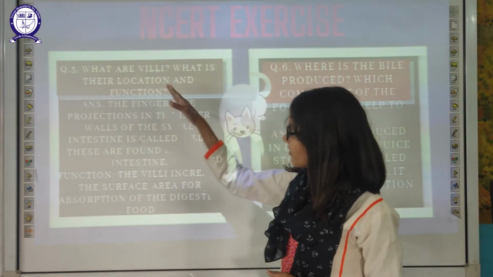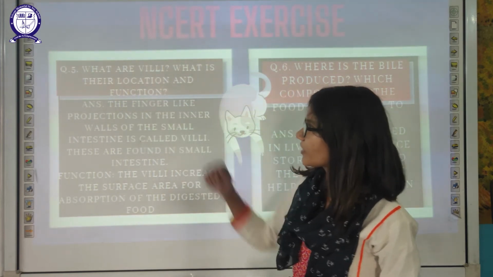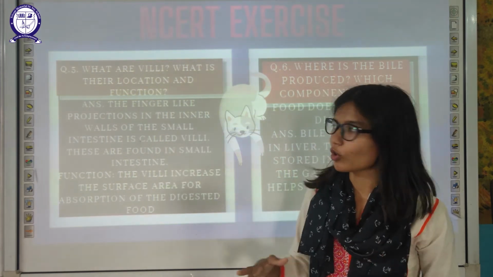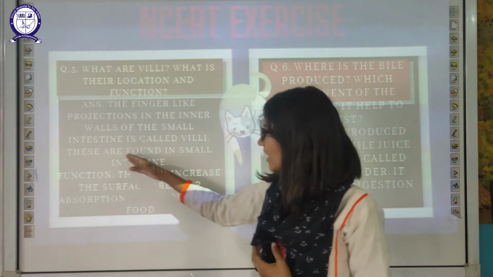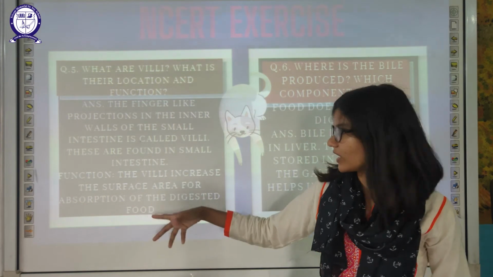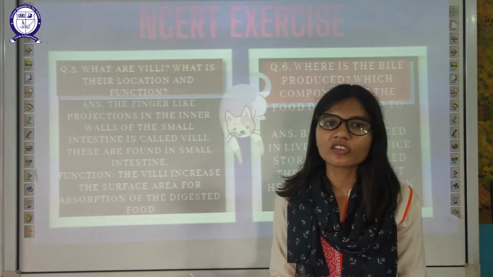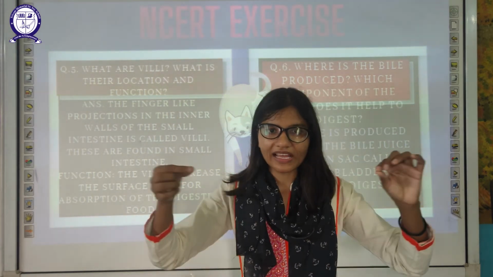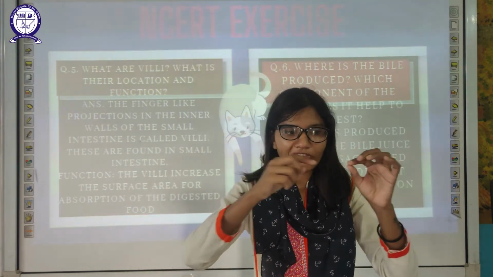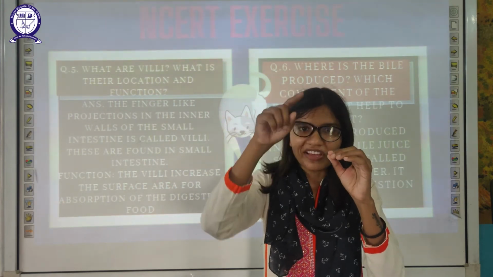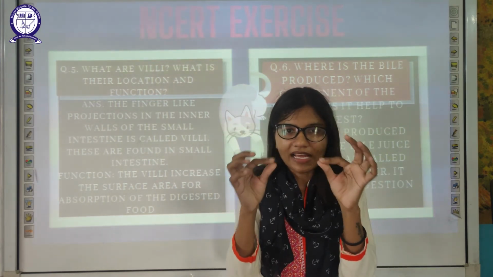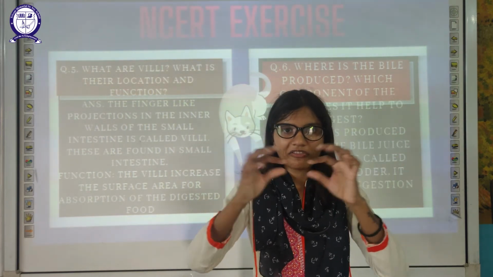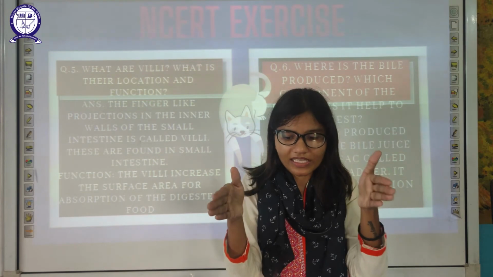Now the question is, what are villi? What is their location and function? We have discussed that villi are finger-like projections in the inner wall of your small intestine. So their location is the small intestine, and their function is to increase the surface area. Suppose a wire like this. If we form finger-like projections of this wire, then we can place the same wire with the longer length in the small area.